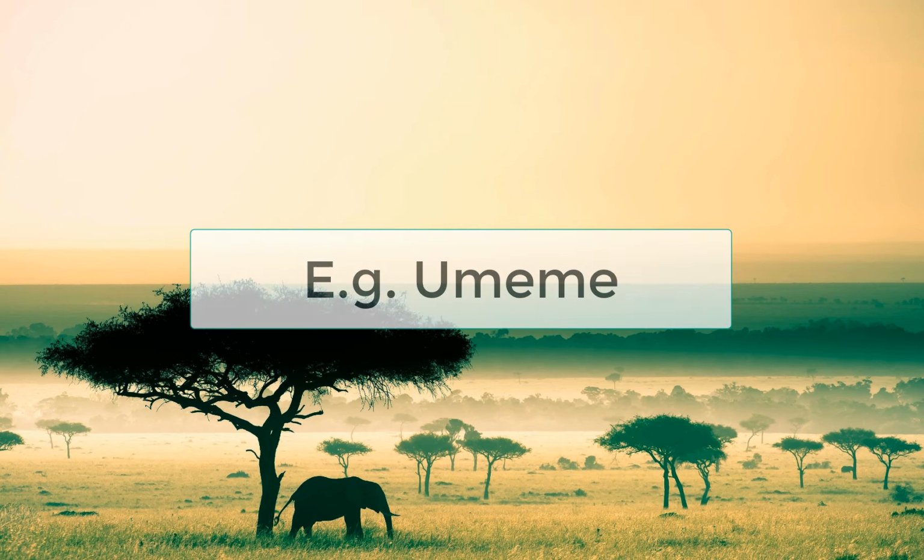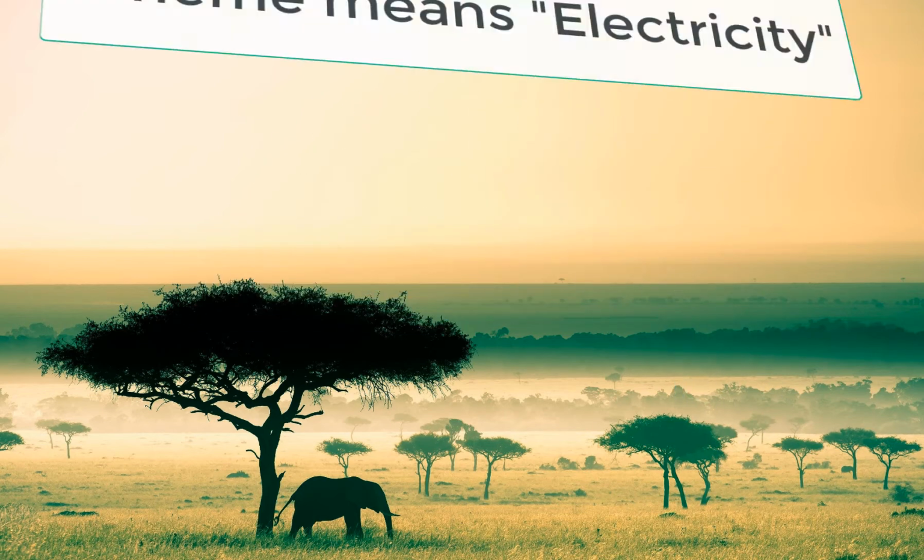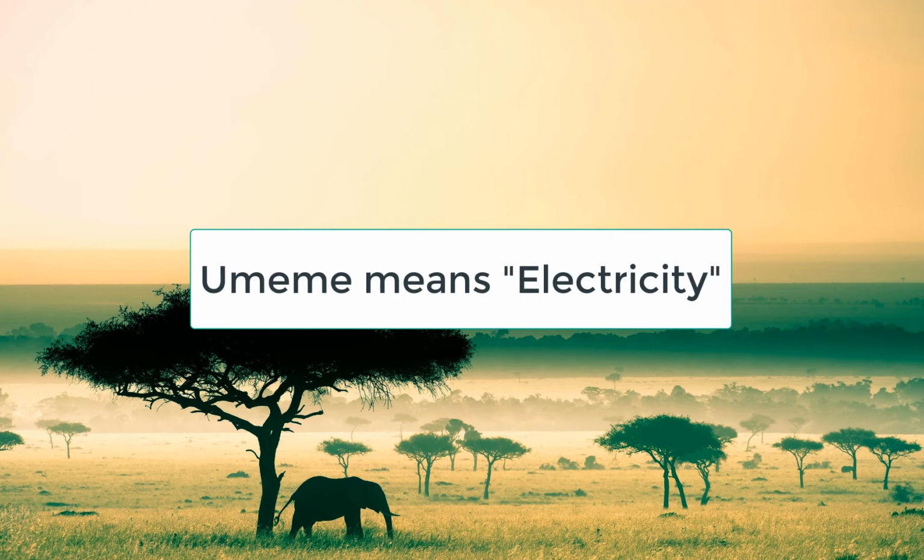An example of an uncountable noun here is umeme, which means electricity. Electricity does not have a plural, so this is an uncountable noun. So, umeme.